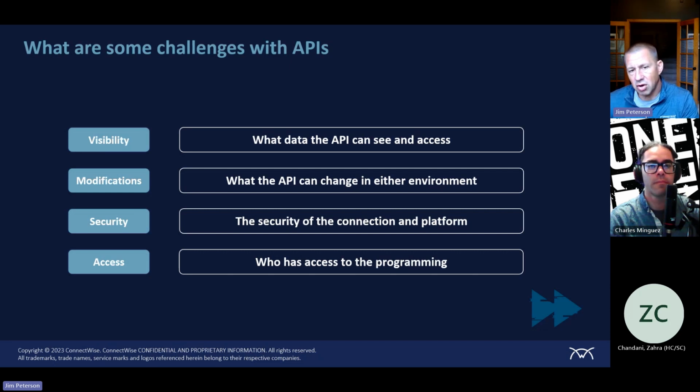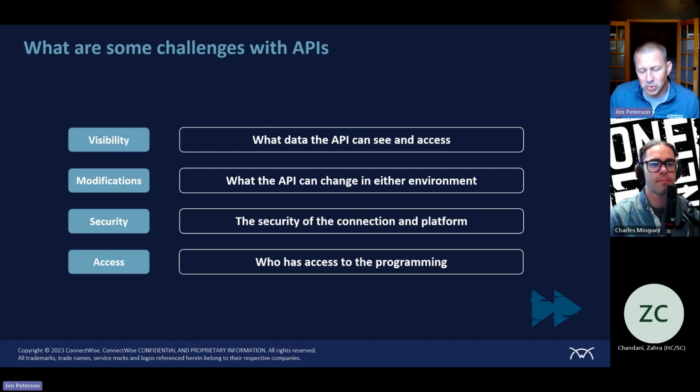And we know that our team has access to the code and the connection, we want to make sure we understand on the other side who has access to the code and connection. We'll dig into how to fix this or how to protect it in just a second. But these are really the big four. What can it see? What can it change? Is the connection secure between the two? And who has access to change anything?